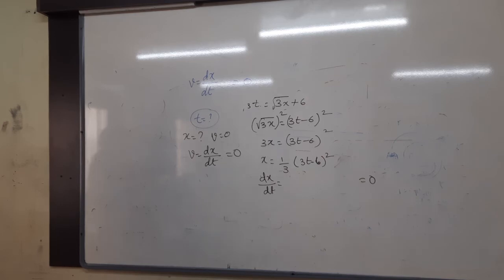Then what is the x? Yes, very good. t equals 2 seconds. Then what is the x value? This much time, 0, that's it. That is the displacement. 0 is the displacement.